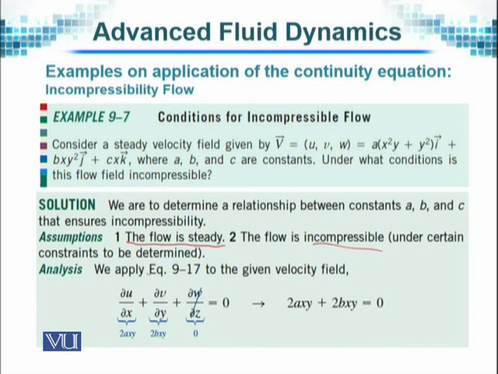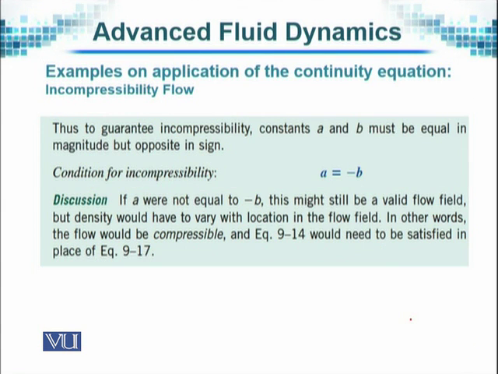The continuity equation in rectangular form will be du by dx plus dv by dy plus dw by dz is equal to 0. From the components given to us, when we calculate and substitute them here, we obtain 2axy plus 2bxy is equal to 0. Further simplification of this gives us that a must be equal to minus b.